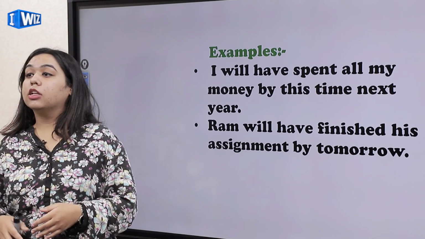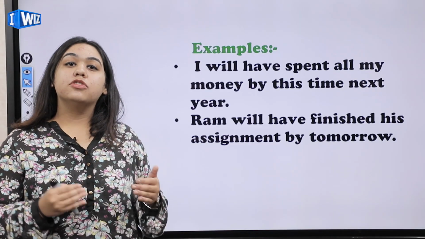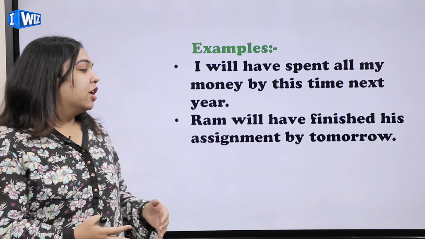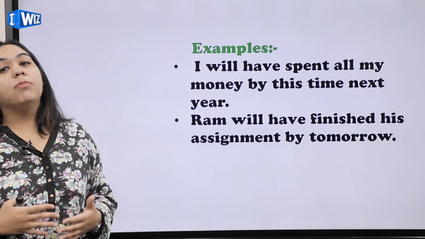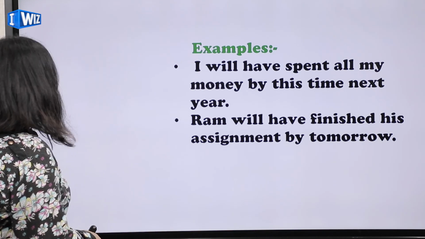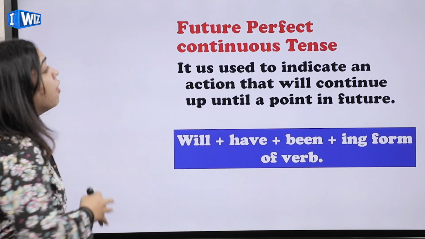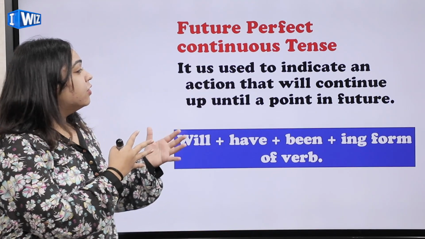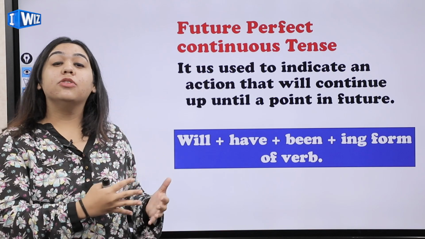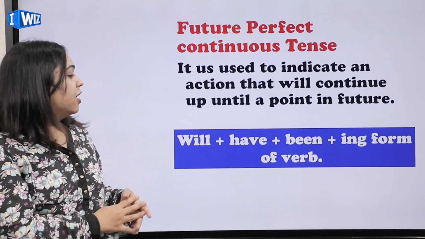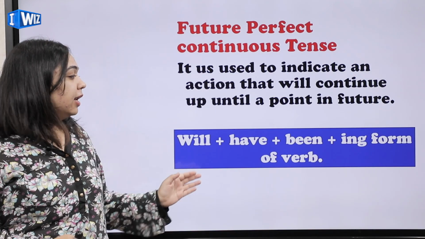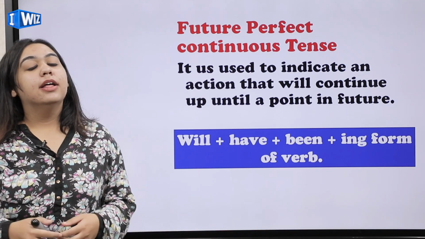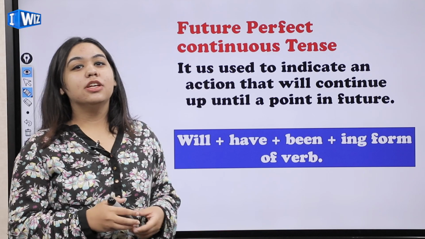You are estimating that you've given him such a deadline for so many days and you're thinking that he will have finished. So Ram will have finished his assignment by tomorrow. Let's move on to the next type of tense, which is future perfect continuous tense. Now again, you are going to indicate that an action will continue at some time in the future. So again the formula would be will plus have plus been plus ing form of the verb. That is the root form plus ing.